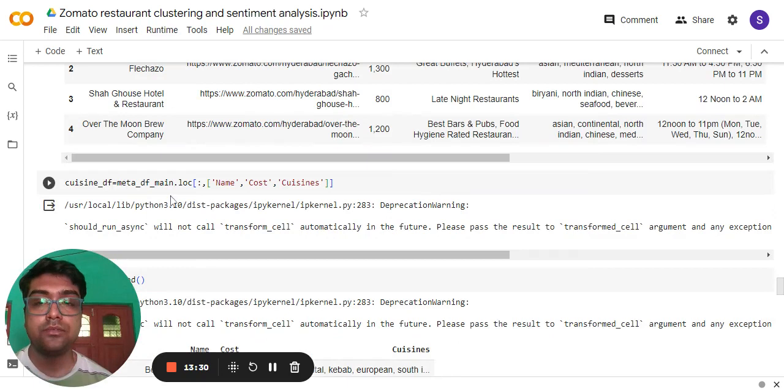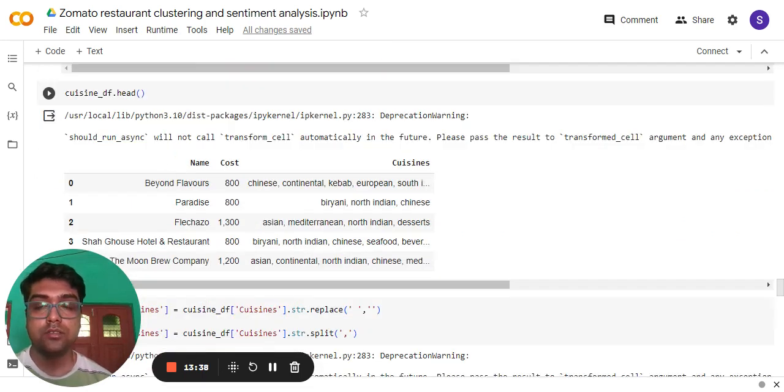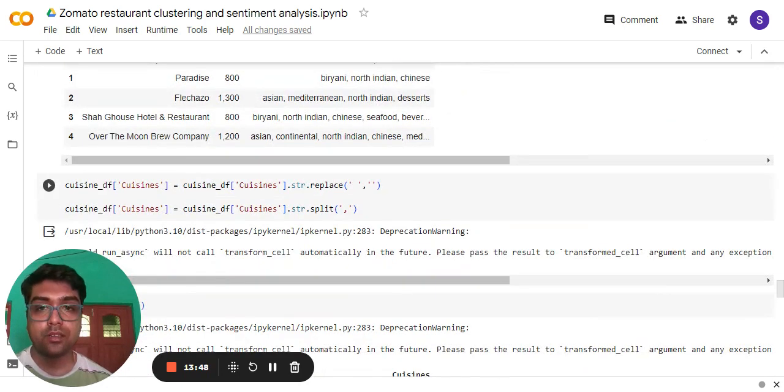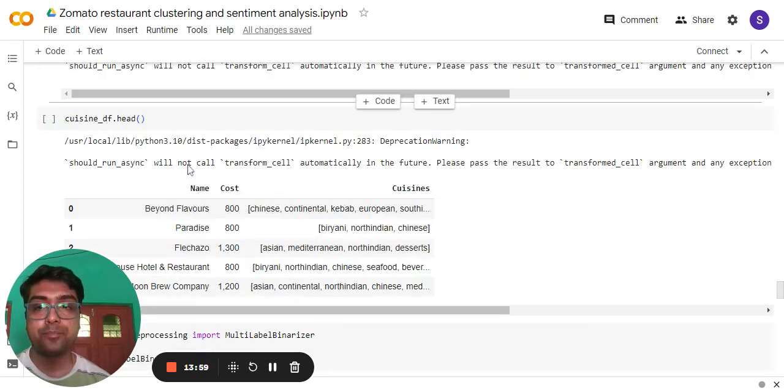Then cuisine_meta_df.loc with name, cost, and cuisines. Then I checked the cuisine data. Under the cuisine_df, we have created a dataset with name, cost, and cuisines. Then I replaced the separators with commas under the cuisines column and created a list of the cuisines. Here you can see the cuisines with a comma.